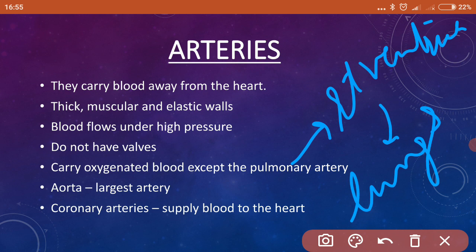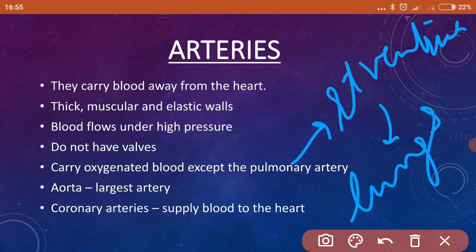It starts from the right ventricle and then it branches into the right and left pulmonary arteries. We have already discussed it, isn't it? These lead to the lungs, right and left lungs. So these pulmonary arteries carry deoxygenated blood from the heart to the lungs for oxygenation, and after oxygenation of the blood at the lungs, the pulmonary veins bring oxygenated blood from the lungs to the heart.